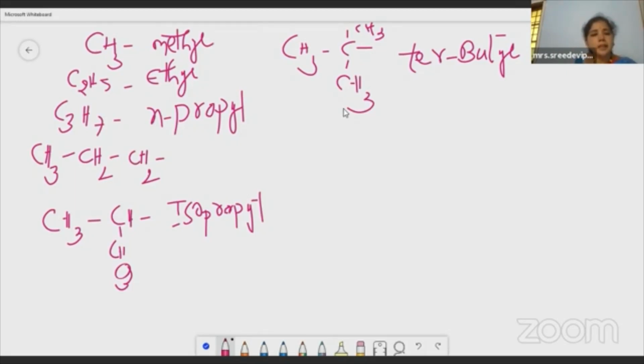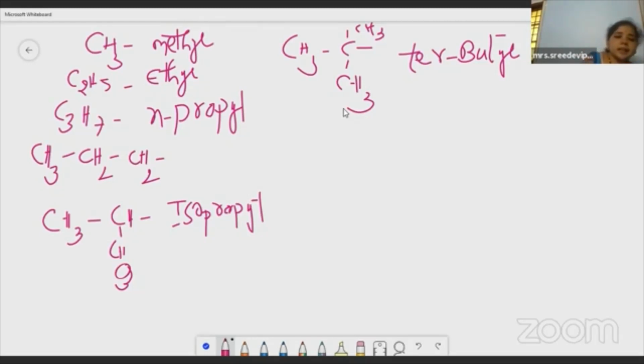Methyl, ethyl, N-propyl. N-propyl means normal. It is a straight chain. Iso, it is having a single branch, isn't it? And then coming to the tertiary butyl, the carbon is linked with 3 methyl groups, so we call it tertiary.